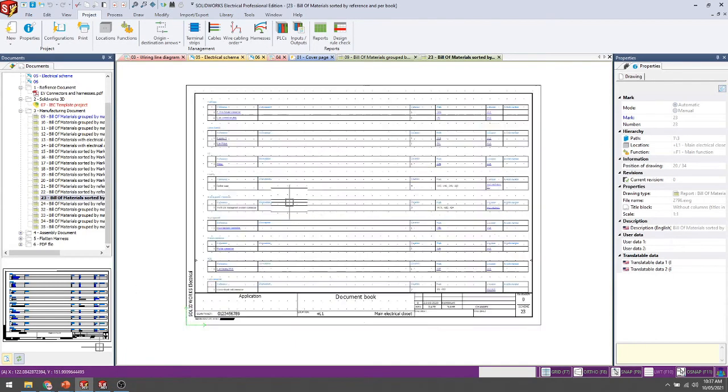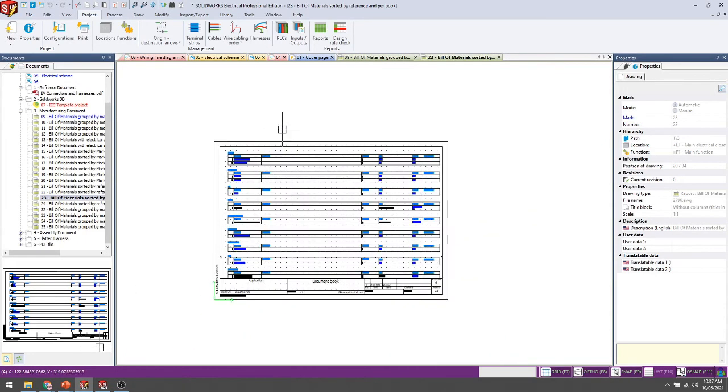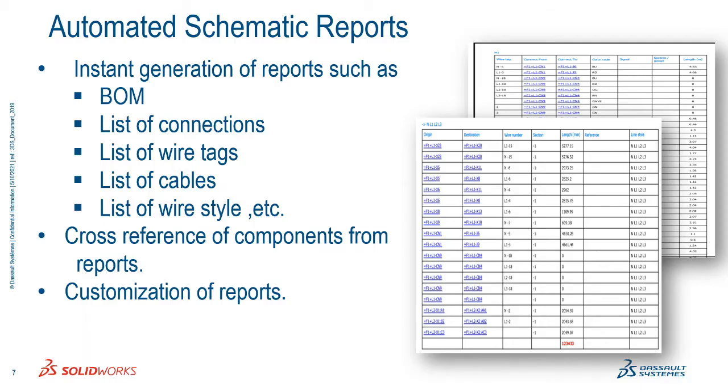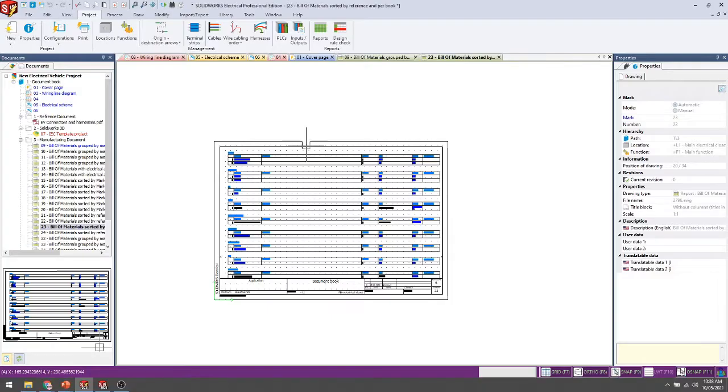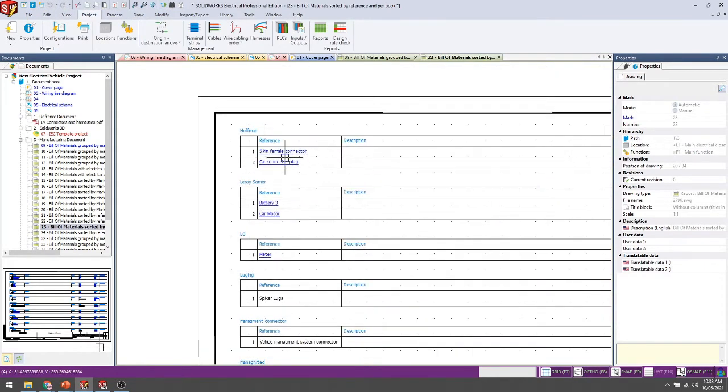So the report parameters can also support you as a SolidWorks side. We can directly get all the cross references of components from the report side. Inside the report, you just double click it, and it will show you the symbol side customization. Also, it's available here. If you want to modify your report parameter, you just select it and edit your configurations.